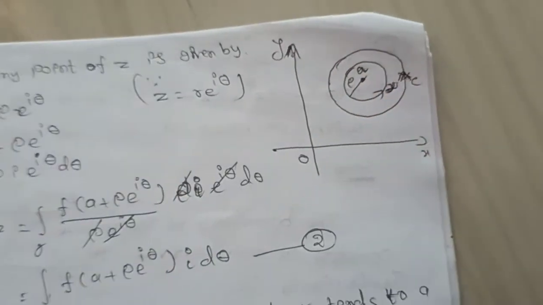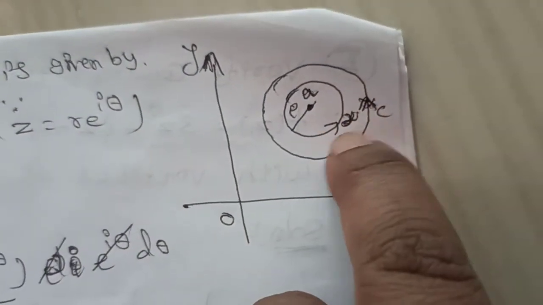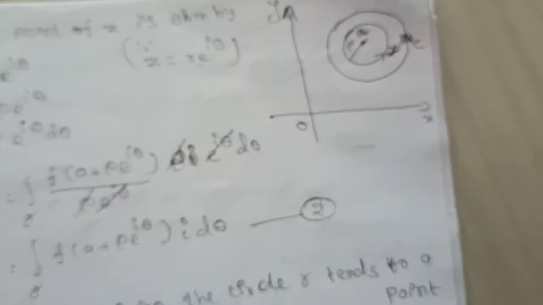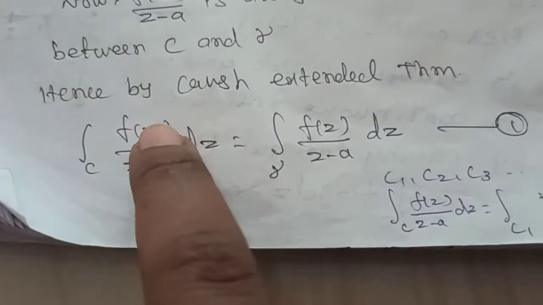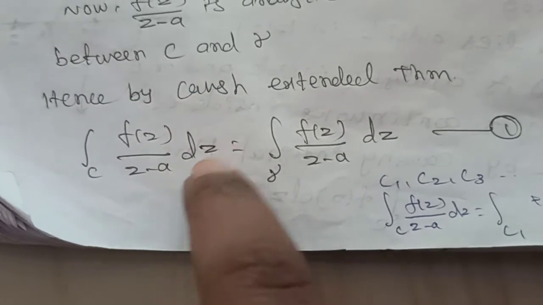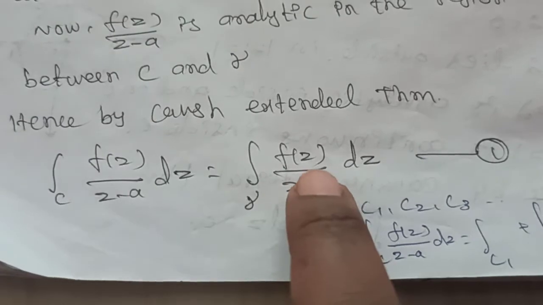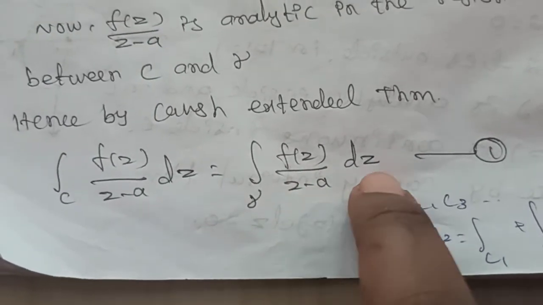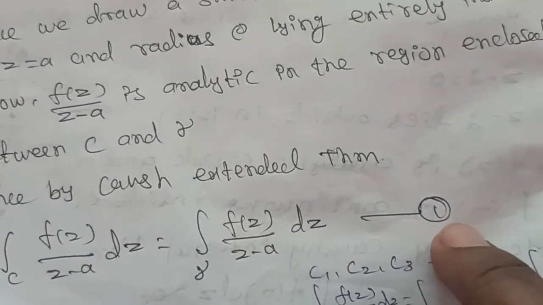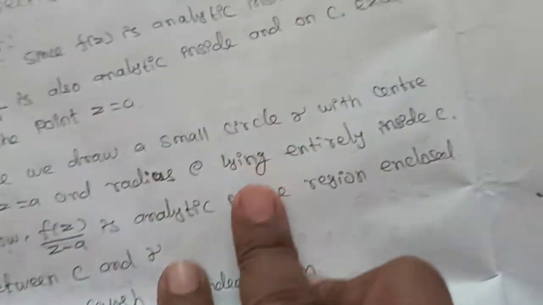Using the Cauchy extended formula, we can write integration over C of f of z divided by z minus A into dz equals integration over gamma of f of z divided by z minus A into dz. Take this as equation number 1.